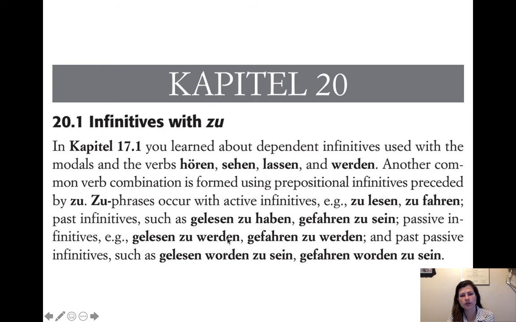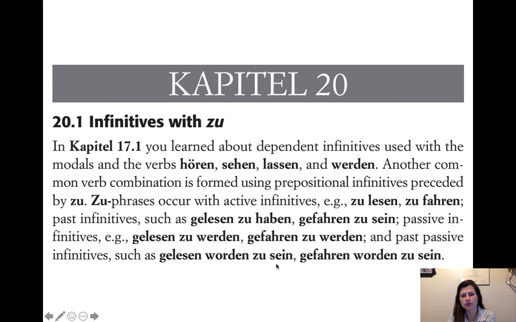So you can do the werden is like the helping verb, so that would go last, and then preceded by the past participle. So it would be like to be read, right? That's a passive. So to be read, right? It is like to have read or to have driven, and then to be read, to be driven away, kind of, right? And then past passive infinitives, of course, you can do the past and the passive at the same time, because the passive can be in any tense.